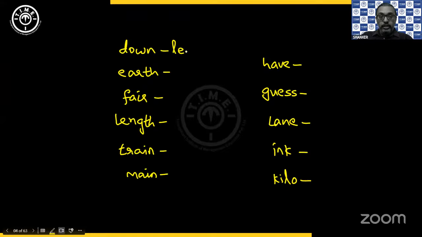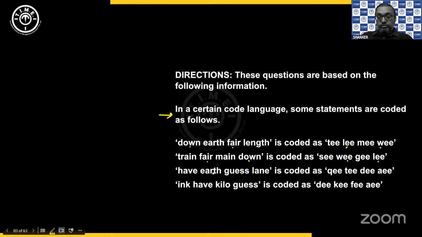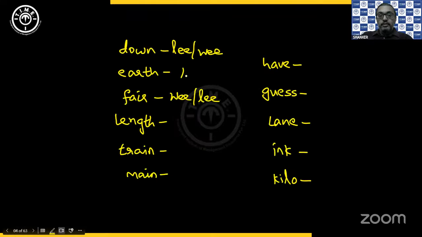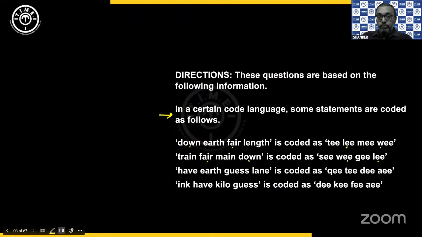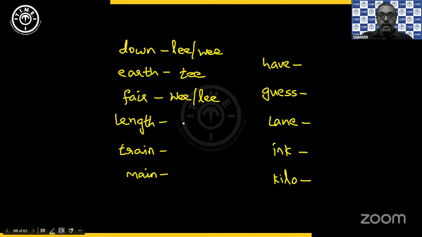We don't know in what way to write them, so we take either or for these 2. Then for earth, in the first and third sentences, between TEE and MEE, you have TEE. So for earth, we write TEE. That means for length, we have MEE.